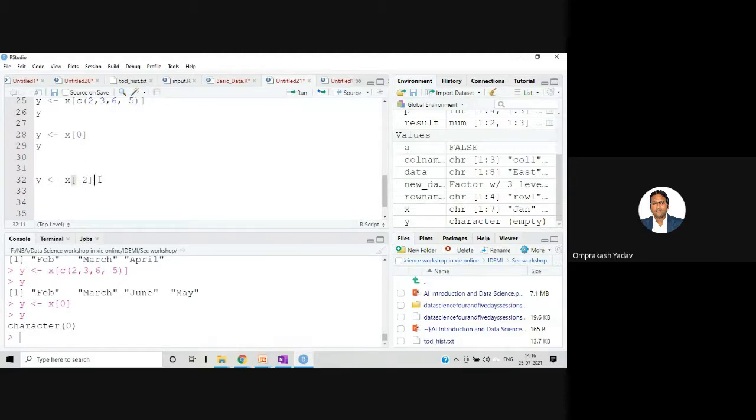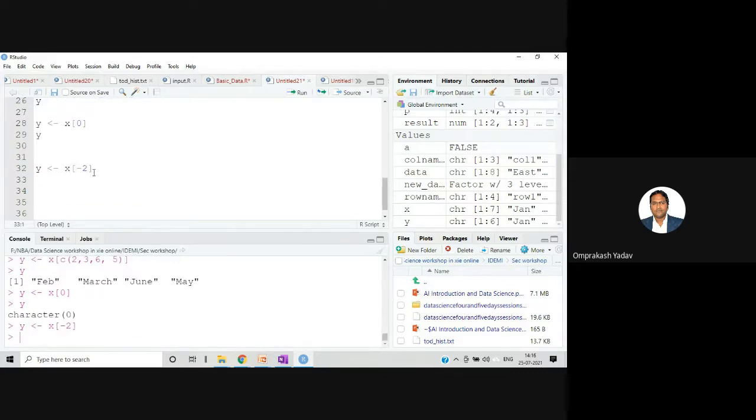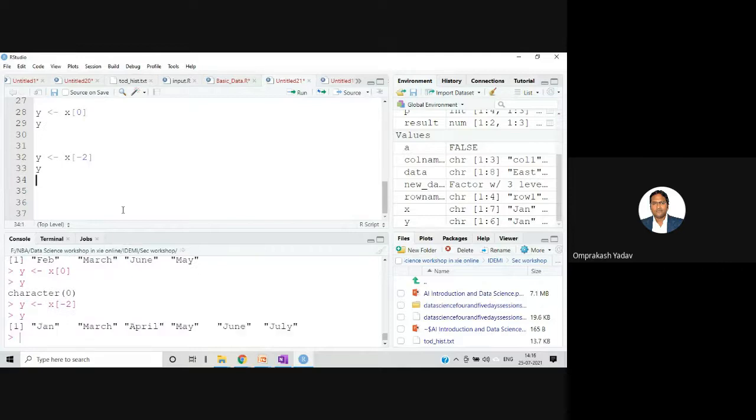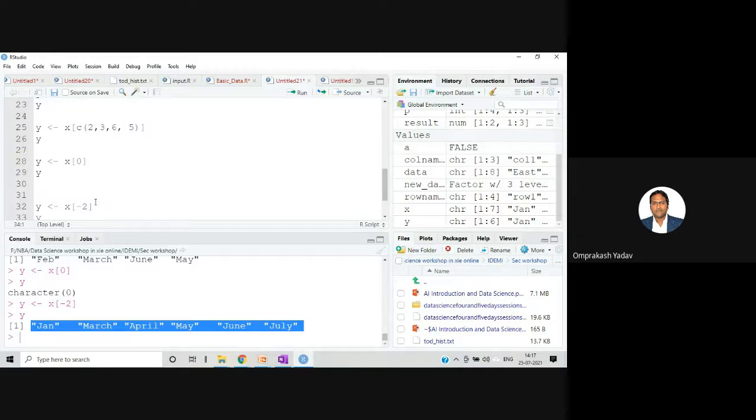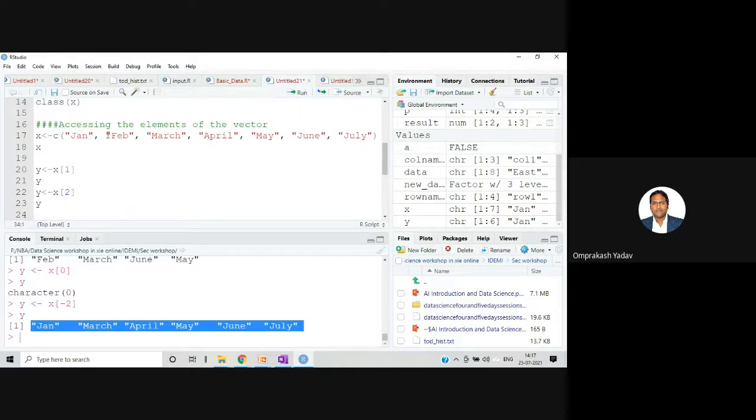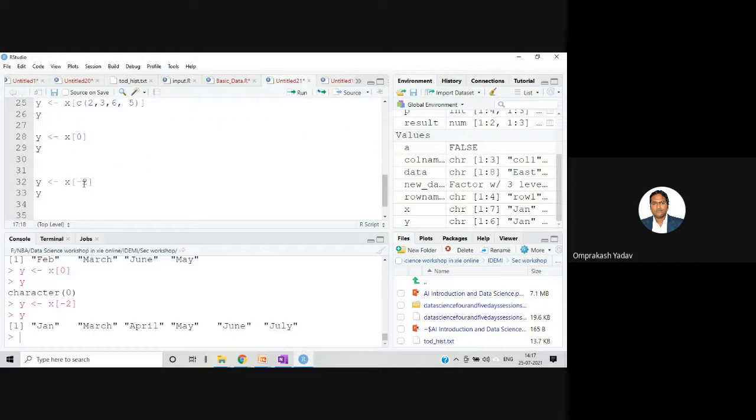Let's enter. Let's display the value. So it will display all the values except the second position value. So with the help of a minus index number, we can remove that particular value from the vector. So -2 was my Feb, and if we see here, that element is not coming. After Jan, directly we are getting March.